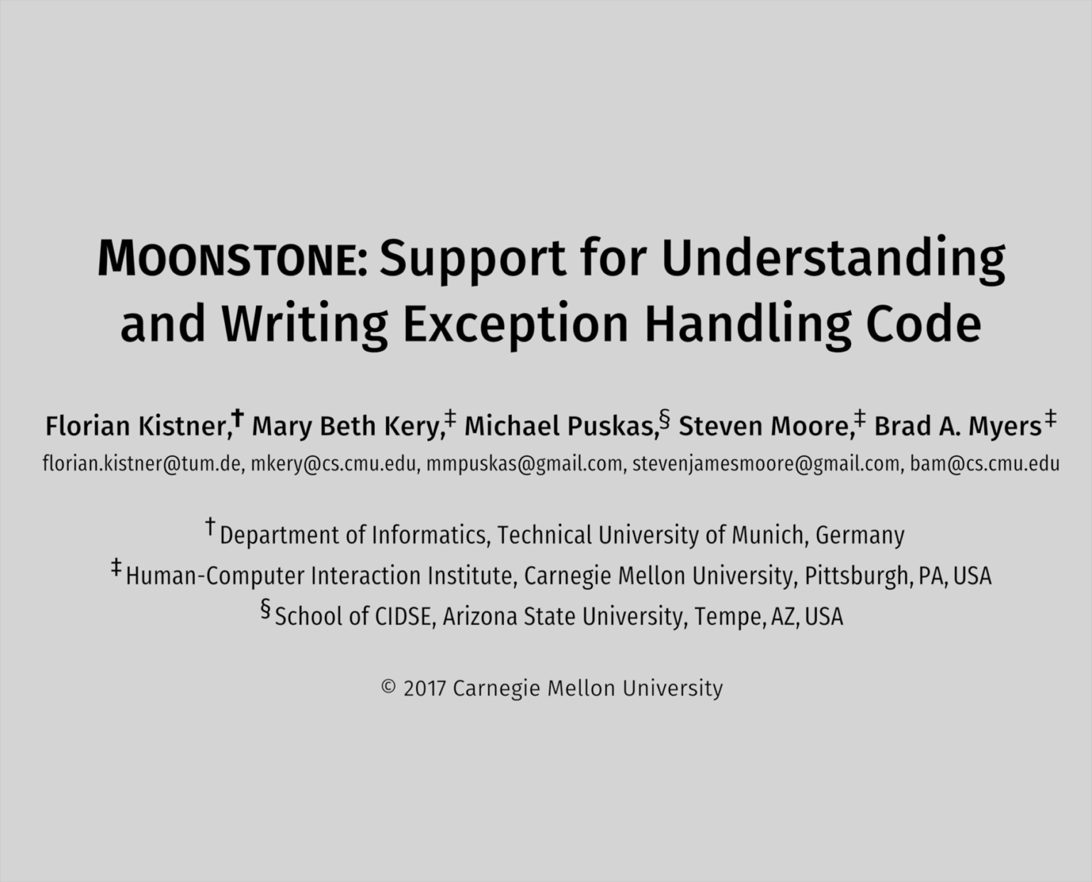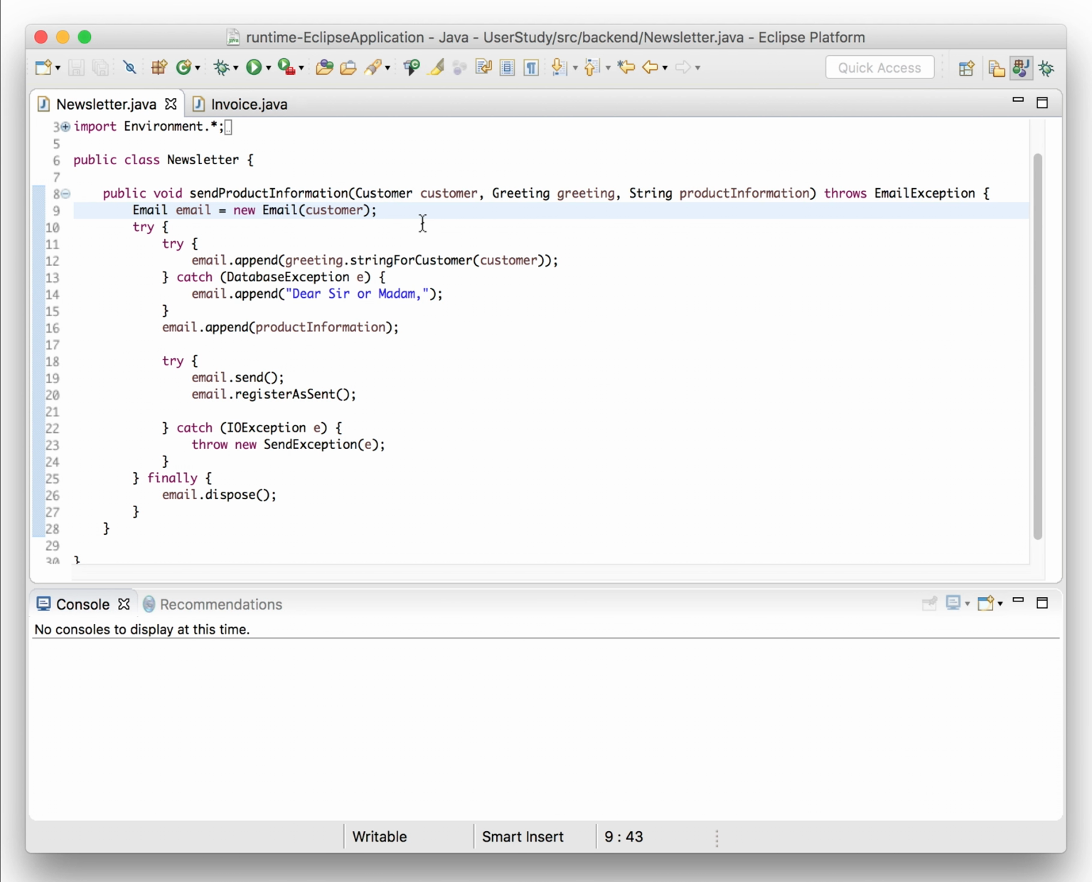Moonstone is an Eclipse plugin for Java that provides exception information directly in the code editor in order to help developers better understand exception control flow, and this supports developers in writing better exception handlers. Even though tokens like try, catch, or throw can give hints about the behavior of code in the face of exceptions, in the end, it can be hard if not impossible to figure out which exceptions might occur and where they are handled just by looking at a piece of code.